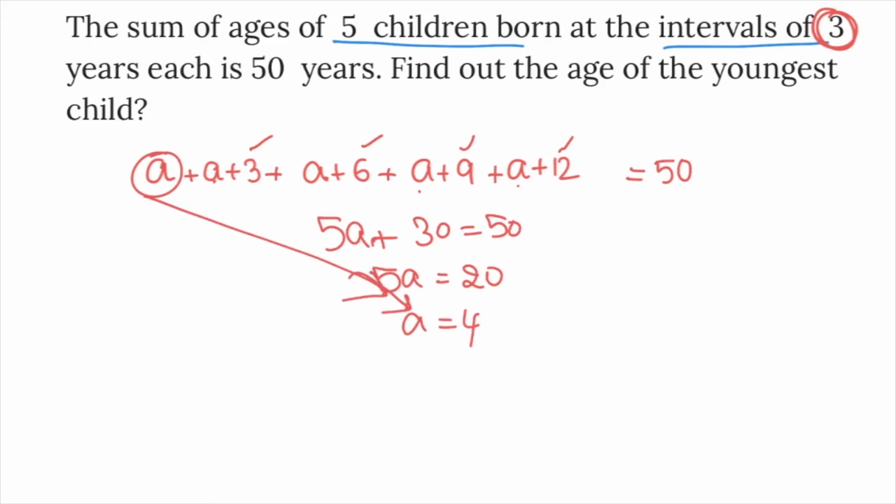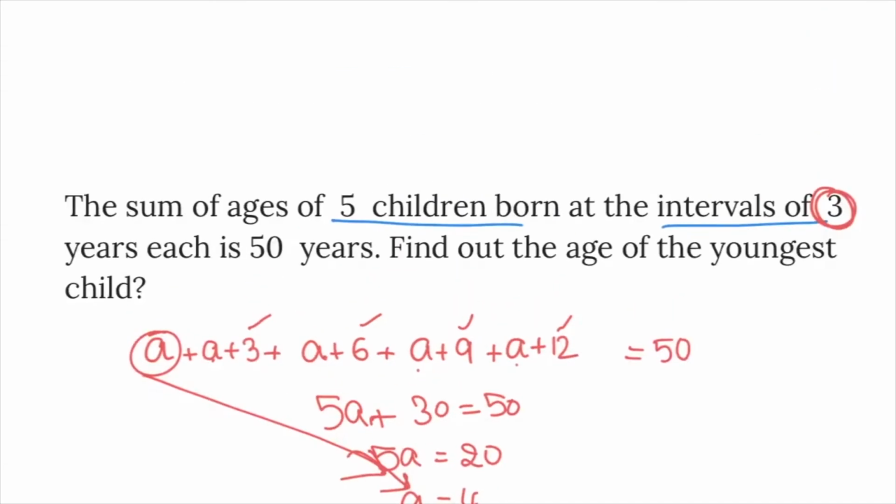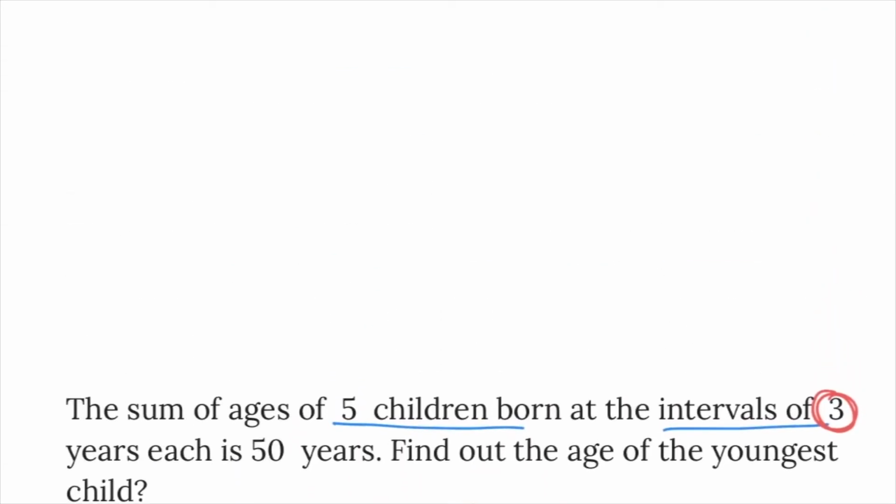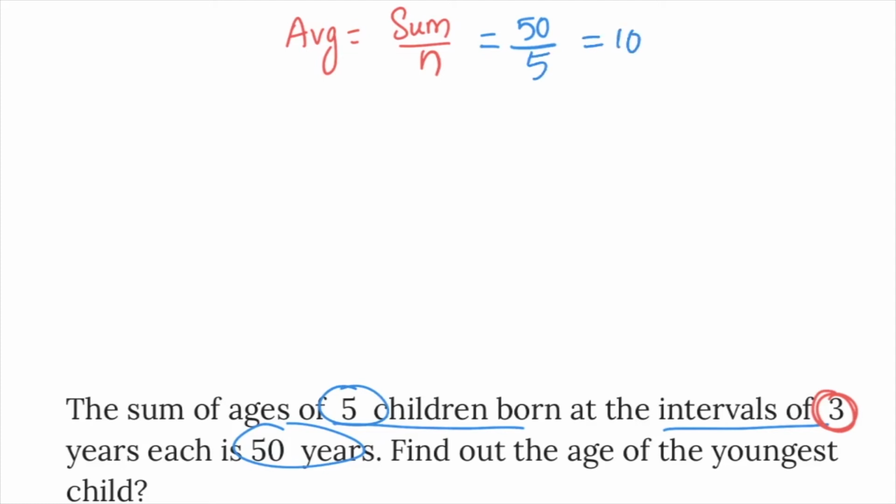And alternatively, you can do one thing. The sum of ages of 5 children born at intervals of 3 years. If they are born at equal intervals, their ages are definitely in arithmetic progression. If the ages are in arithmetic progression, what is the average? Average is sum by number. The given sum of the ages is 50 years, divided by the number of children, 5. That is equal to 10. The average age is 10.